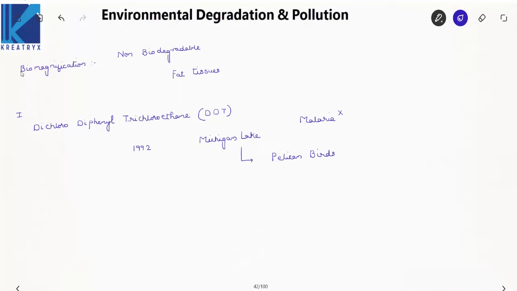Now see here, the DDT was sprayed in this lake in order to kill mosquitoes. This DDT entered the body of pelican birds through biomagnification, and due to this, the eggs laid by the pelican birds have very thin shells. Due to these thin shells, the eggs are broken before hatching, so automatically the population of birds decreased.